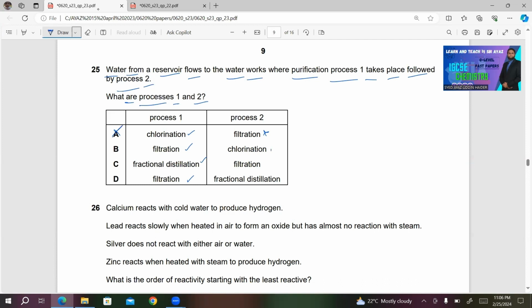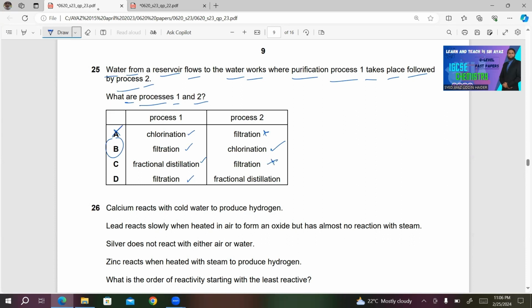Instead, B will be the right answer because first they are doing filtration, then they are carrying out chlorination. So B must be the right answer. For your convenience, I am reading the other choices. Choice C, fractional distillation, then they are doing filtration. This is incorrect.